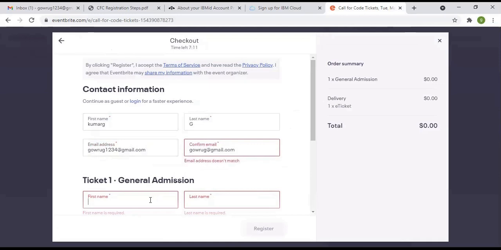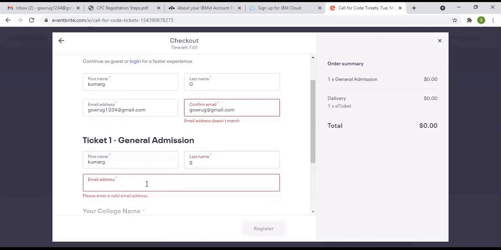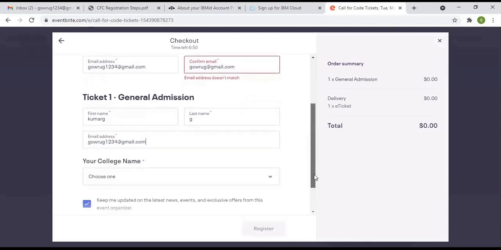Next, here, this is the ticket generation for attending the workshop. After this registration is completed, we receive one mail from IBM for acceptance.